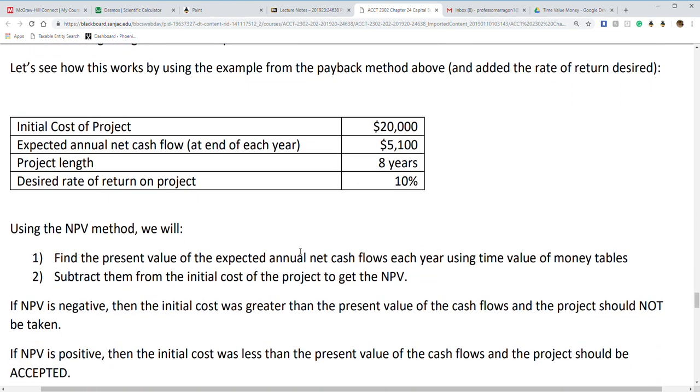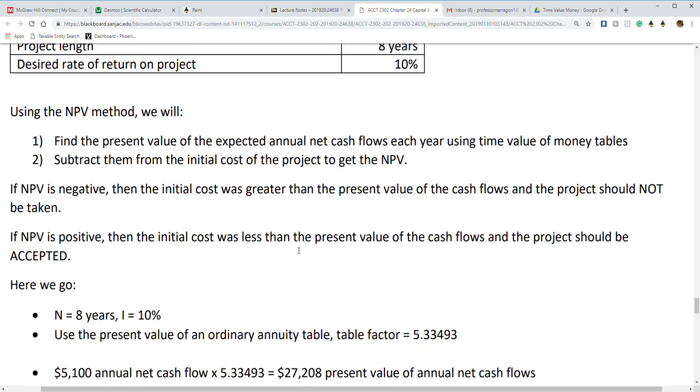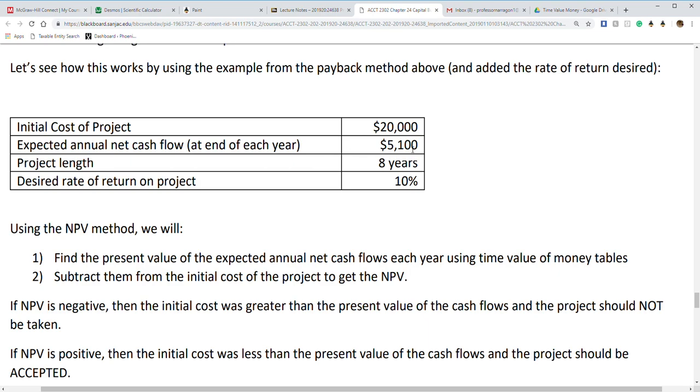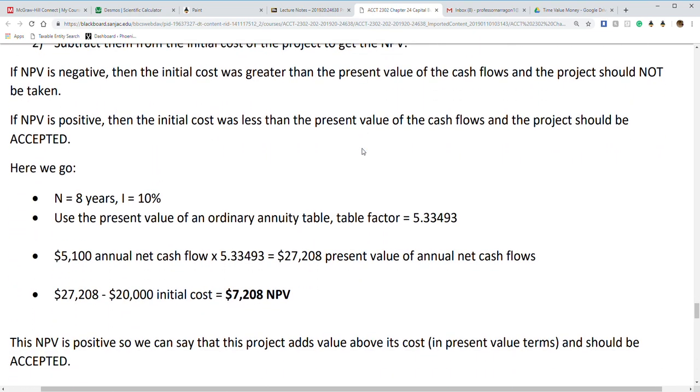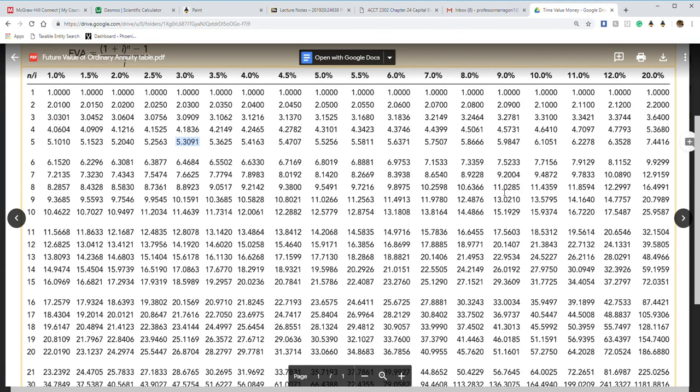So again, we're looking at a single lump, but the cash flows combine each year, so really, that cash flow makes it an annuity. Yes, we have a lump sum of the initial cost, but we're not focused on that right now. We care about this amount.